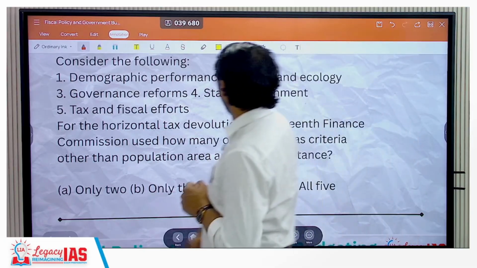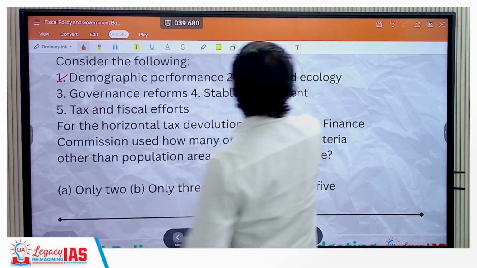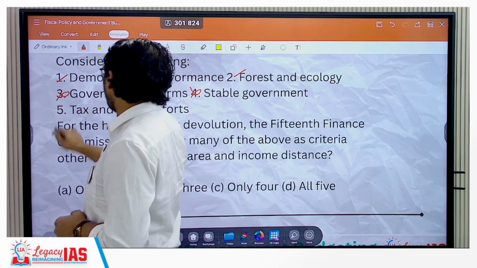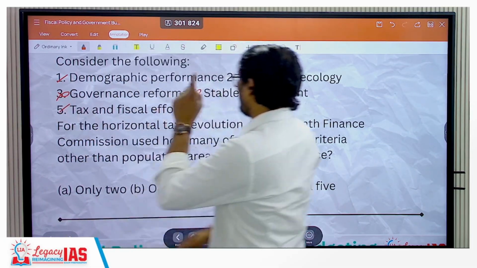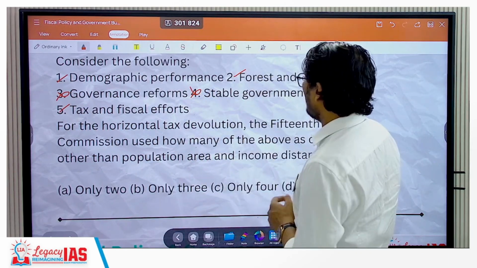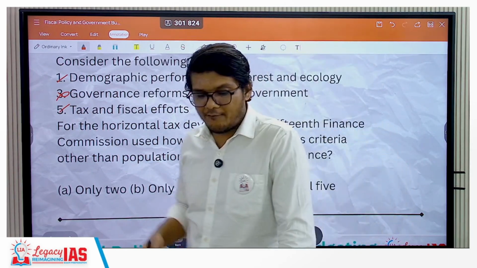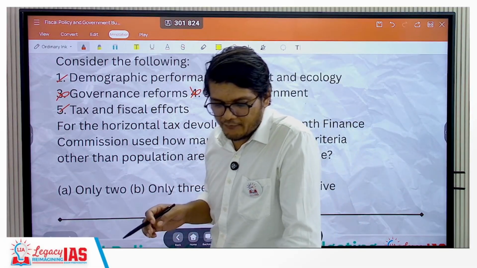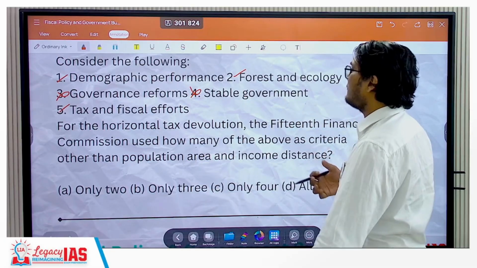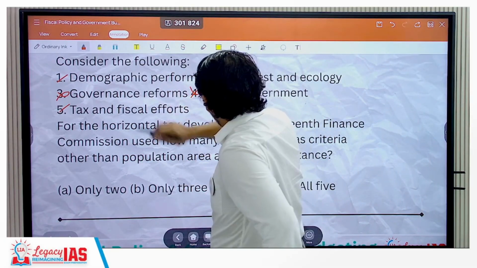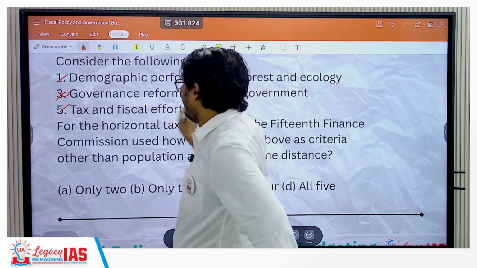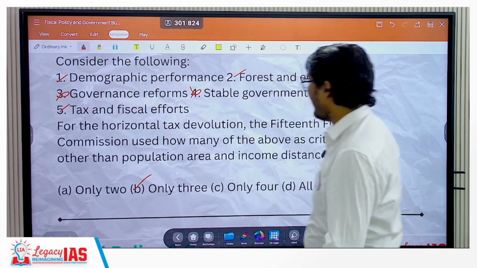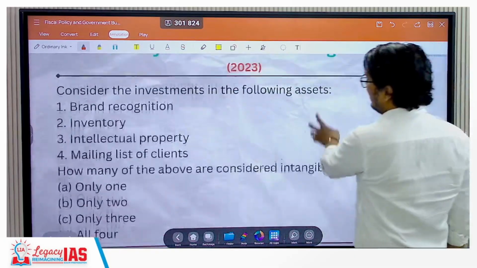Demographic performance, yes, they did take that. Forest and ecology, they did take that. Stable government, no. Governance reforms, no. Tax and fiscal efforts, yes. So 1, 2 and 5. They have not given you the statements which are correct. They have simply asked how many of them are correct. Demographic performance, yes. Forest and ecology, yes. This and this are not. This is yes. So total 3. So the correct answer here will be B, that is only 3.